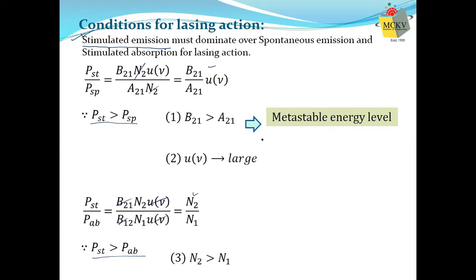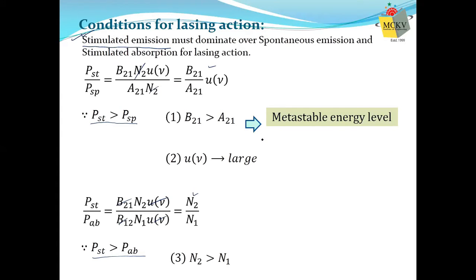Understand my words, that generally, naturally, A21 is greater than B21. That means spontaneous emission rate is always greater than stimulated emission rate. We will observe why it is large and how much larger it is. But for lasing action, the opposite is required.